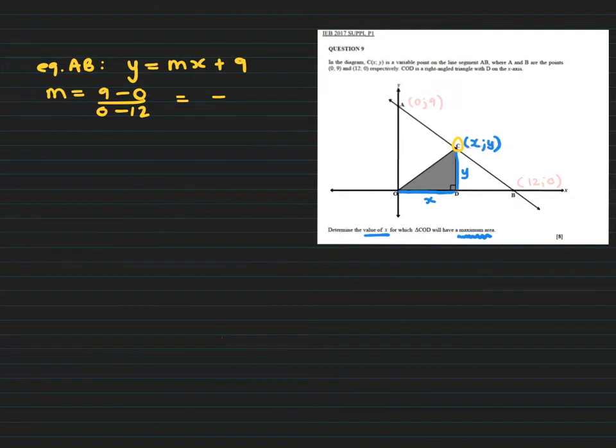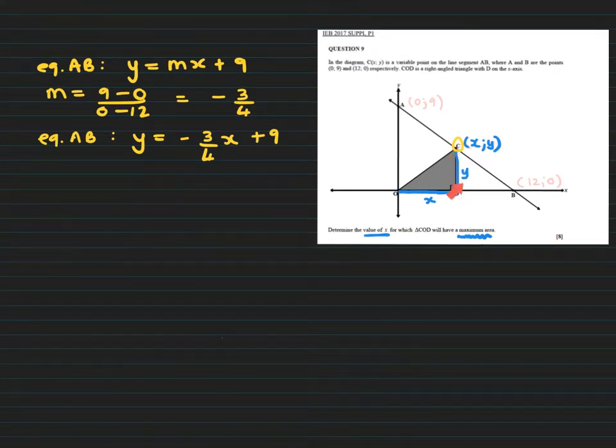Your gradient is -3/4. All right, so the equation of AB is y is equal to -3/4x plus 9.